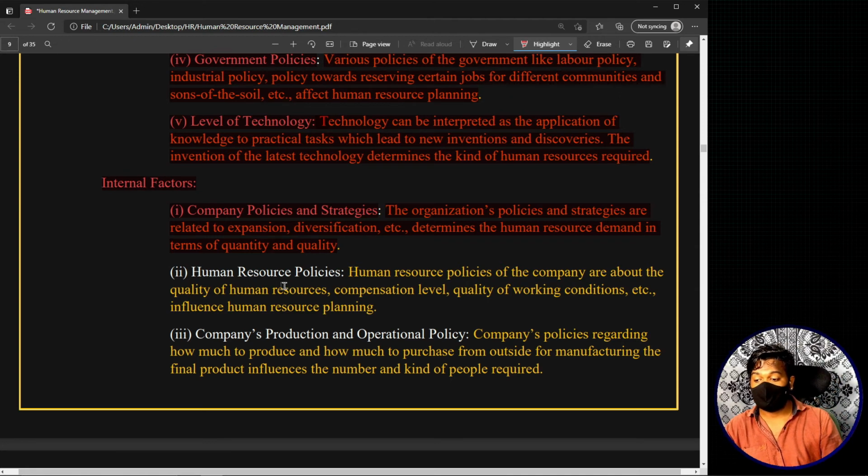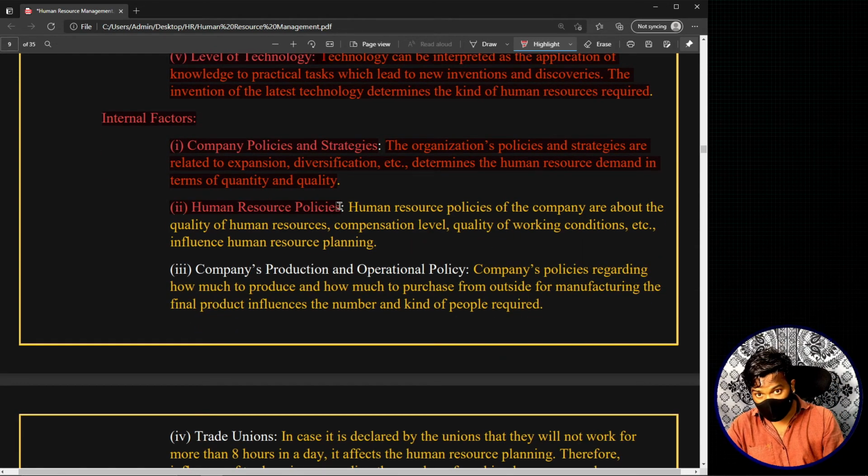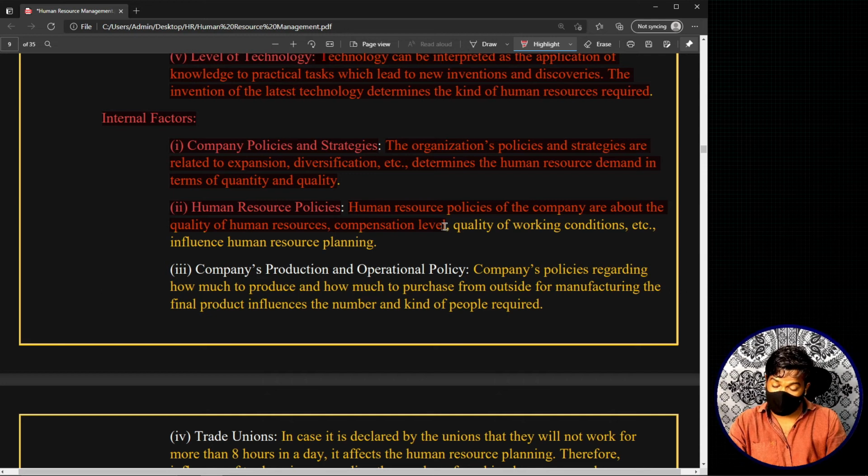Now the second thing is human resource policies in particular. The human resource policies of the company are about the quality of human resource, compensation level, the salaries, and the quality of working conditions, the general working conditions, etc., which influence human resource planning.